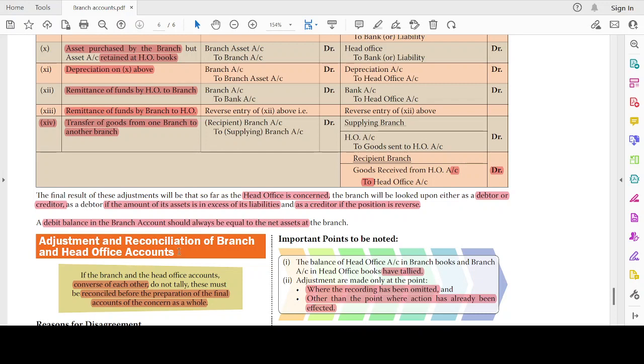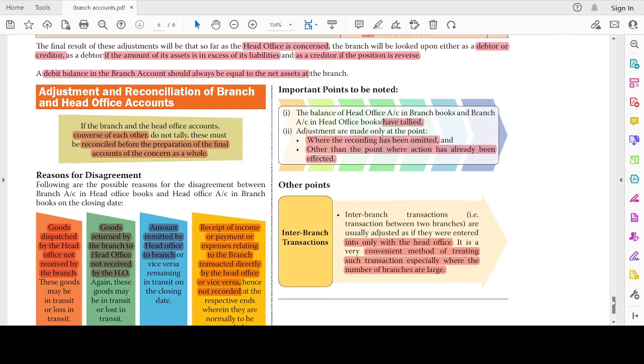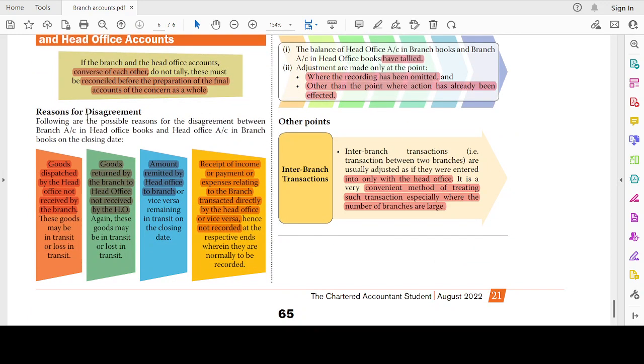Adjustment and reconciliation of branch and head office account. If the branch and head office accounts, conversely each other, do not tally, these must be reconciled before preparation of final accounts. We already saw the same, right? If there are independent books of accounts, then the reconciliation problem arises, right? If the branch and head office are having different books of accounts, then it should be reconciled before preparation of final accounts. What are the reasons for disagreement?